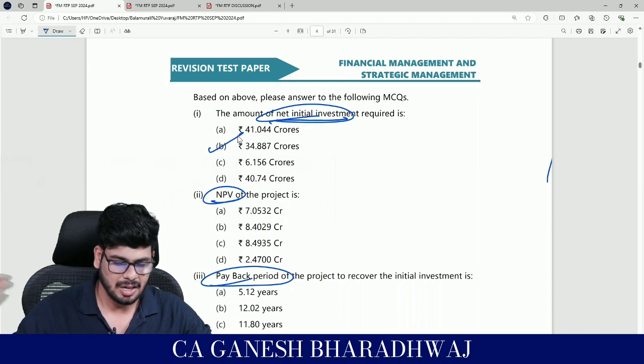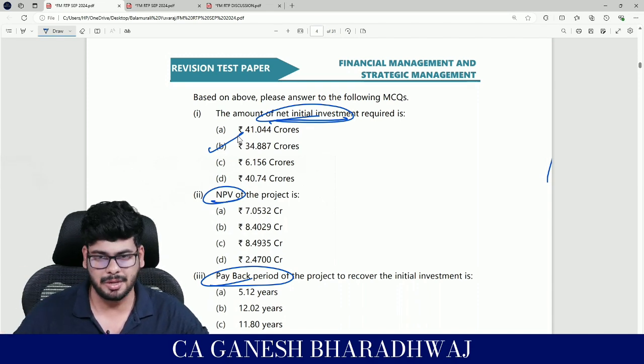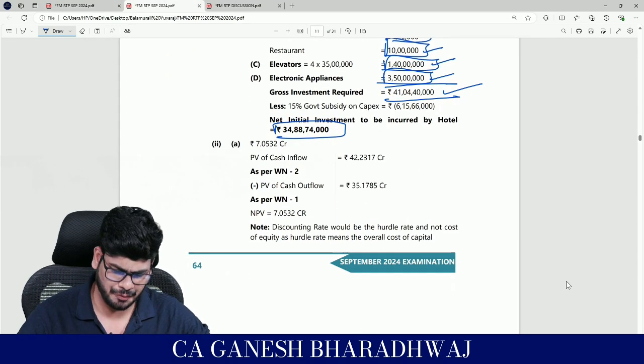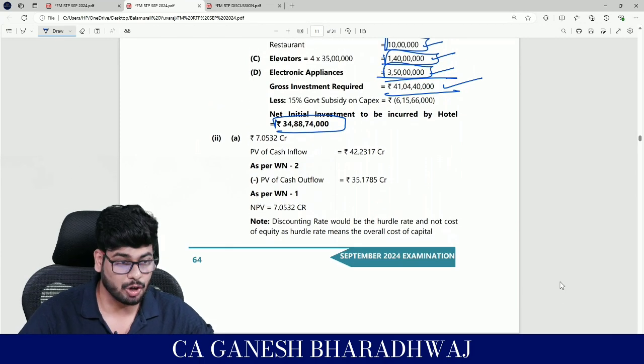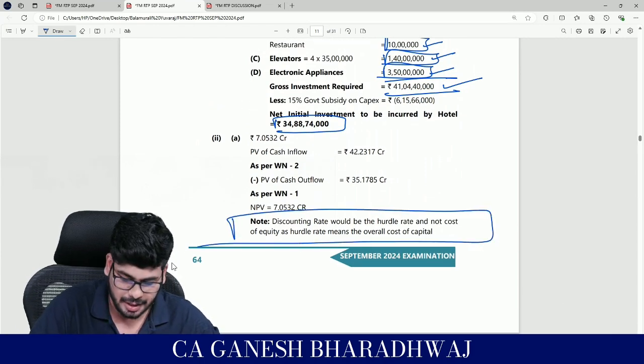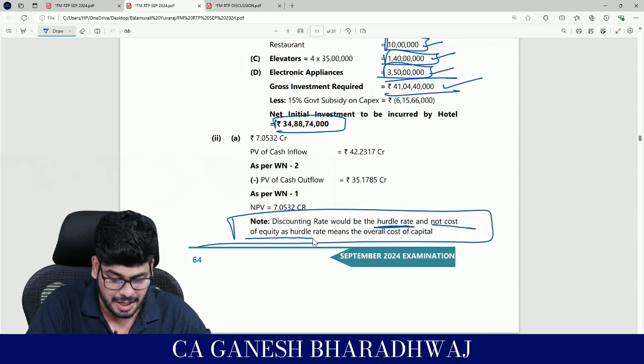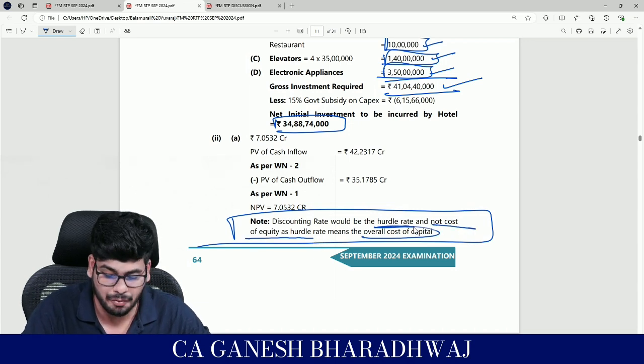We can accept that. Going forward, NPV and all, the calculation is going to be a little big. Fine. Let's do that. Now, first, let's directly jump into this. Look at the note that they have given for discount rate. Discounting rate would be the hurdle rate and not the cost of equity, as hurdle rate means the overall cost of capital.